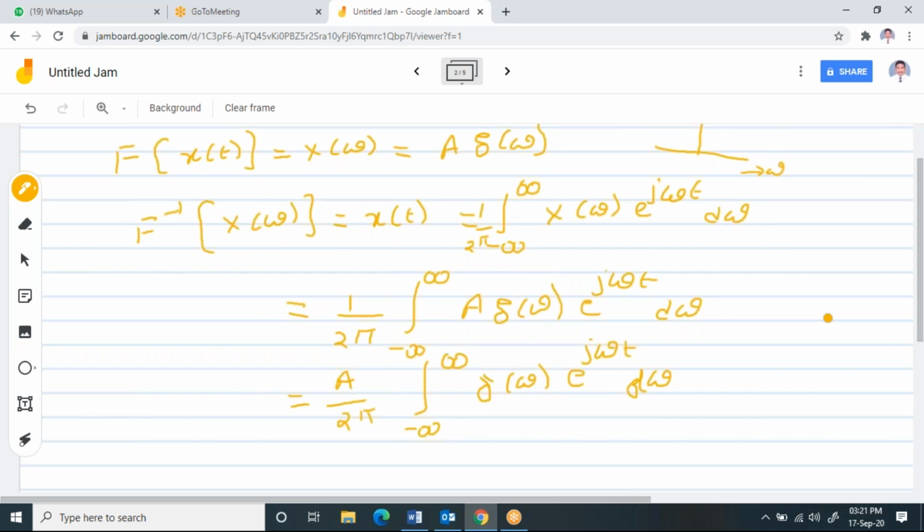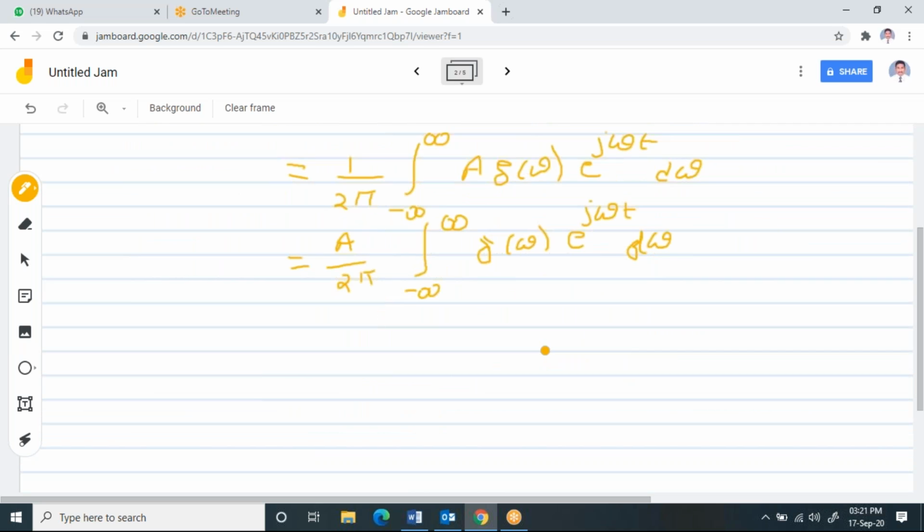Now, please try to understand. Here I will do a small modification. This delta of omega, I am going to write like this: A by 2 pi integral from minus infinity to plus infinity delta of omega minus 0 into e power j omega t d omega.